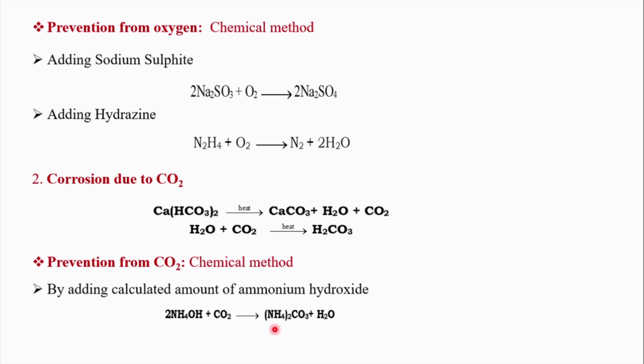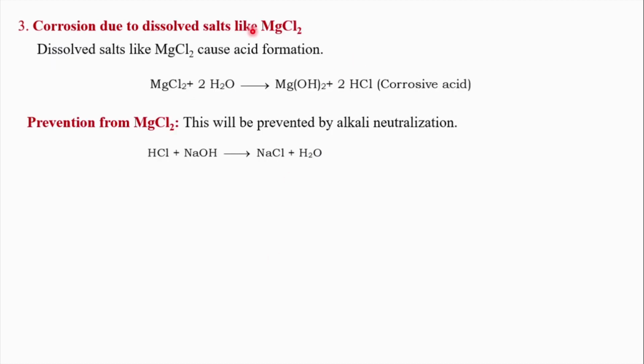The last type of corrosion is due to magnesium chloride. The dissolved magnesium chloride hydrolyzes to magnesium hydroxide. This one we understood in a previous problem. It is a cause for the scale. At the same time it releases HCl. The pH of this is less than 1. Highly acidic, highly corrosive. Due to the dissolved oxygen, if the corrosion is initiated, the medium becomes highly acidic, which means even though the medium does not contain oxygen, the rate of corrosion increases.